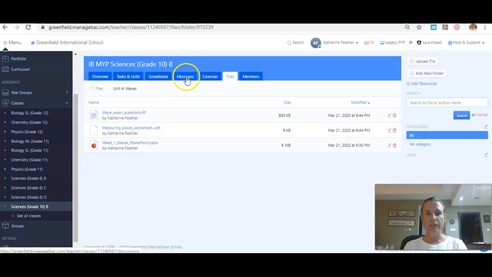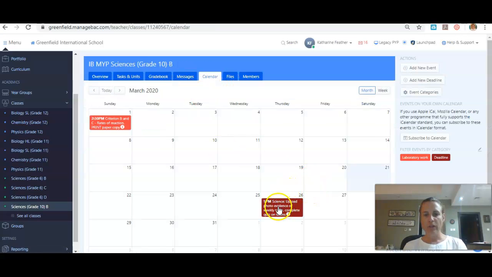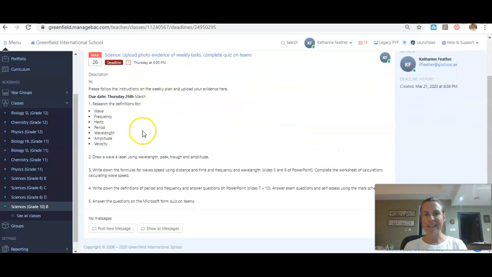If you look on the calendar here, I've put an assignment for you. Upload photo evidence of your weekly tasks. And I've just put a reminder here to complete the quiz that will be on Microsoft Teams. This is taken straight from that weekly overview. I've just copied and pasted it, so it's the same information.